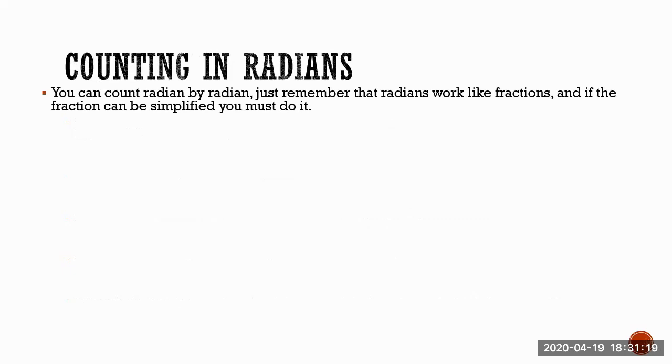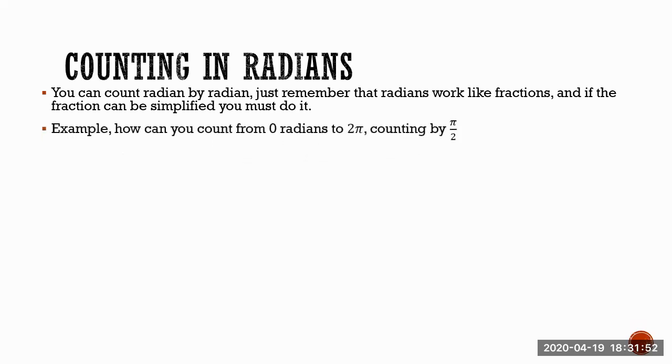Okay, the first tool you need is to be sure you can count in radians, like dividing the number line into fractions. So be careful with this. You can count radian by radian. Just remember that radians work like fractions, and if the fraction can be simplified, you must simplify it. So we're going to do an exercise right now, a little practice in order to understand this better.